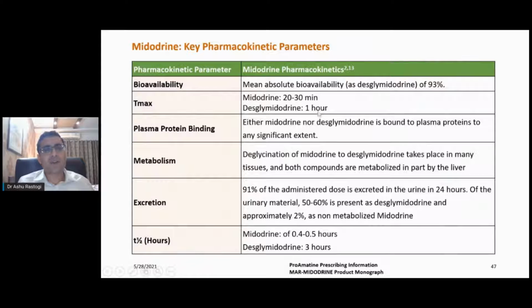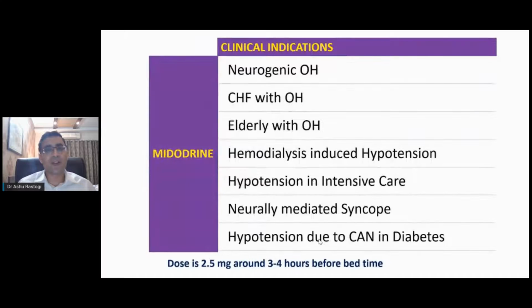Remember, this is just about bioavailability. So it achieves a Tmax of 20 to 30 minutes. And midodrine is metabolized to desglymidodrine, which has a Tmax of 1 hour. So the half-life of midodrine is almost half an hour, but its metabolite's is 3 hours. Usually midodrine is used once a day, but in certain patients it can be used even twice a day, depending upon the symptomatology of the patient. And almost 91% of this drug is excreted in the urine. When do we use it?